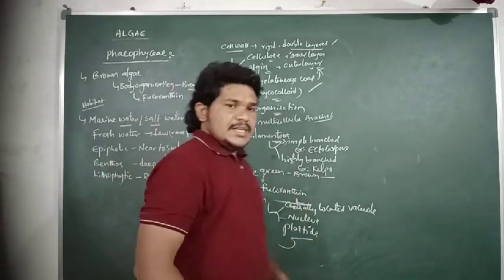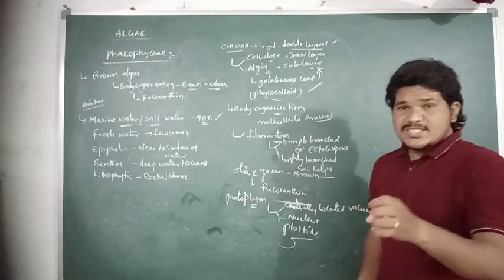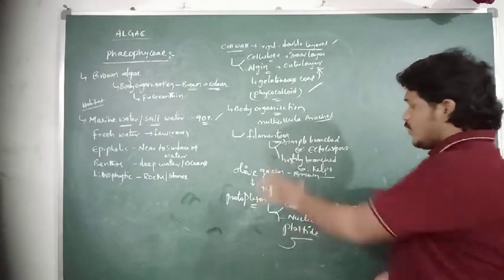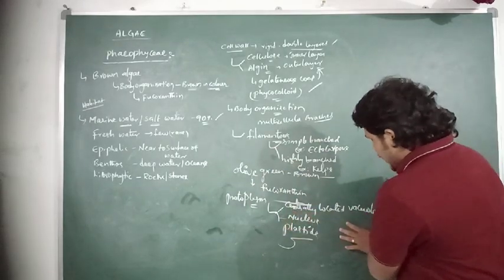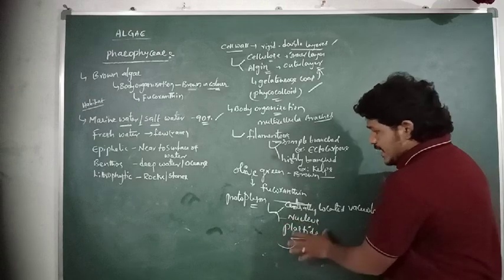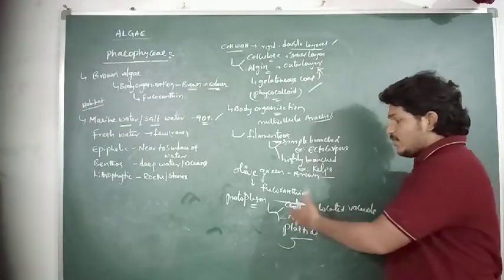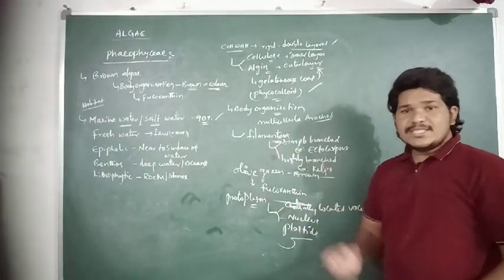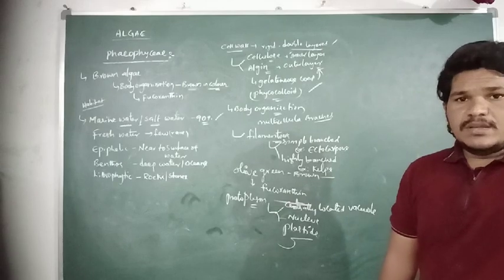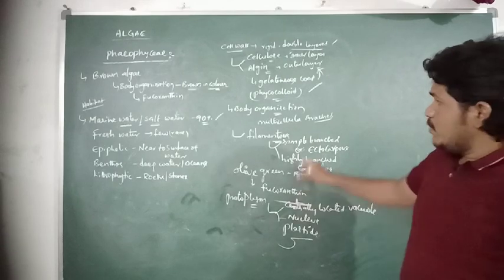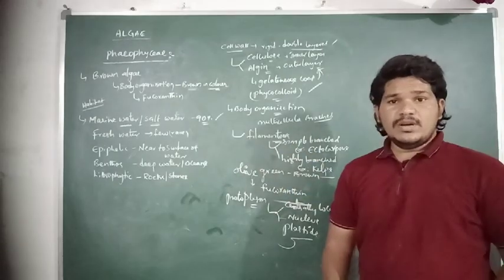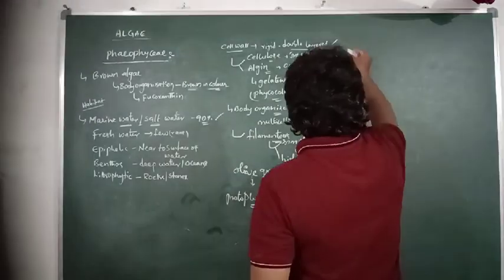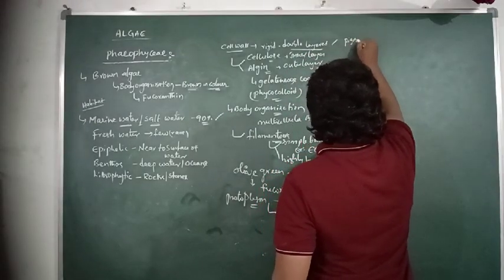These are the additional structures present in the cells of brown algae. They are centrally located vacuoles, nucleus and plastids present in the protoplasm of the cells of brown algae. This is about the body organization of brown algae. And then coming to pigmentation.